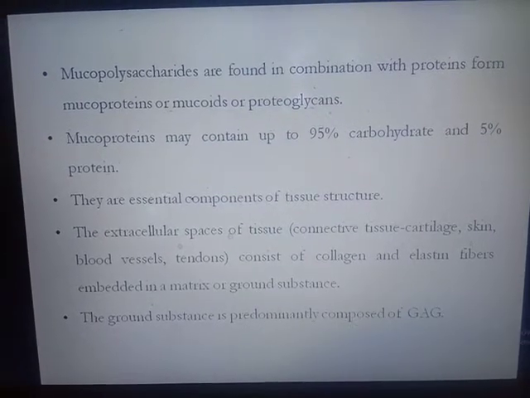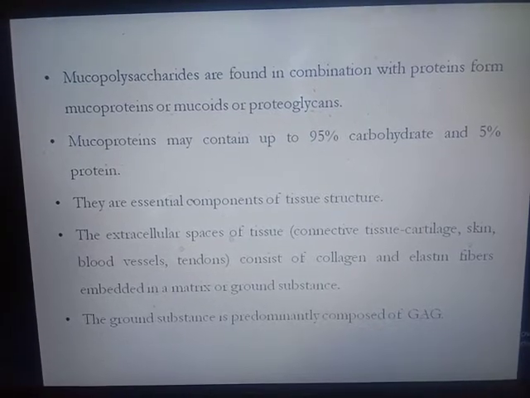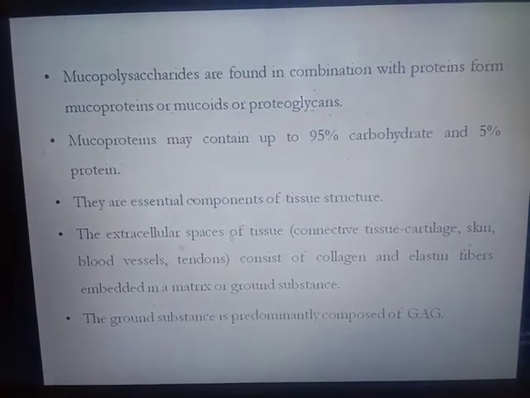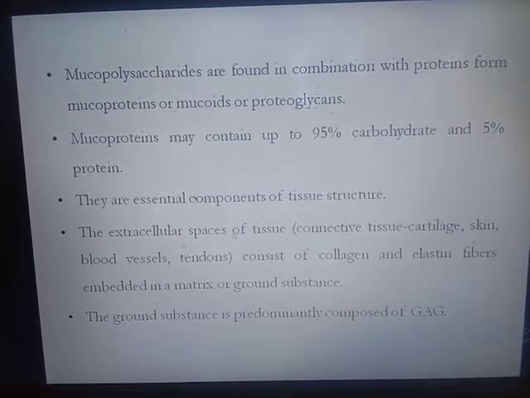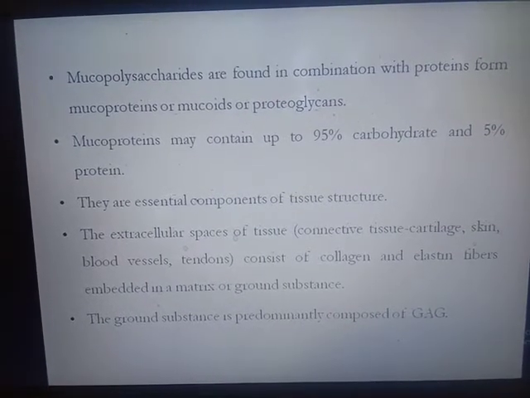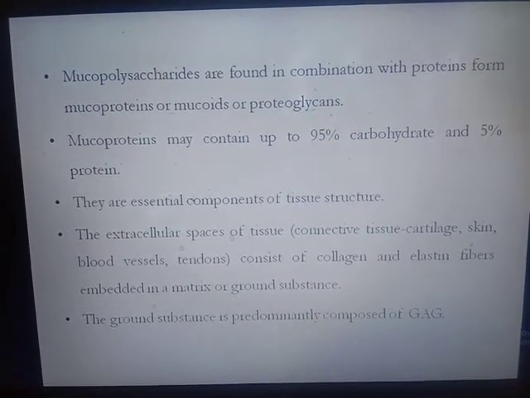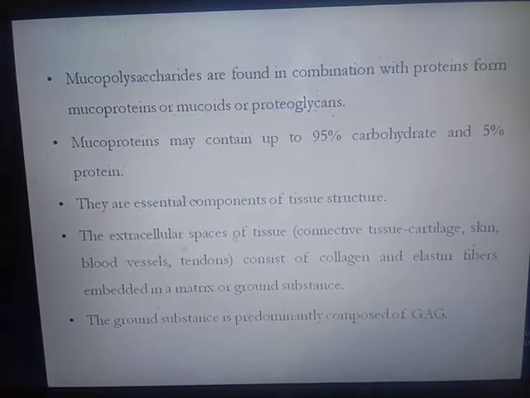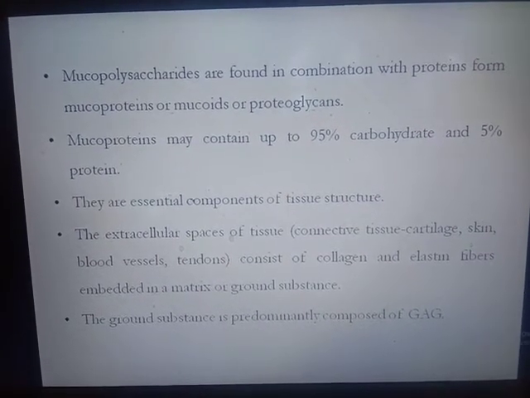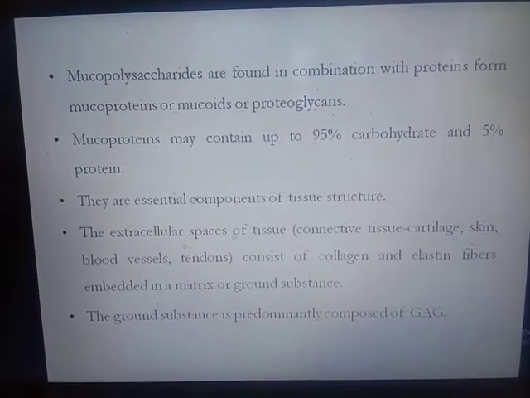In mucoprotein, it contains up to 95% carbohydrate and 5% protein. These mucoproteins are an essential component of tissue structure. They are present in the extracellular space of tissue, for example the connective tissue of cartilage, skin, blood vessels and tendon, which consist of collagen and elastin fibers embedded in a matrix or ground substance. The ground substance is predominantly composed of glycosaminoglycan.